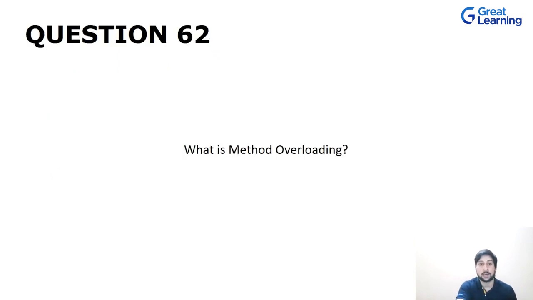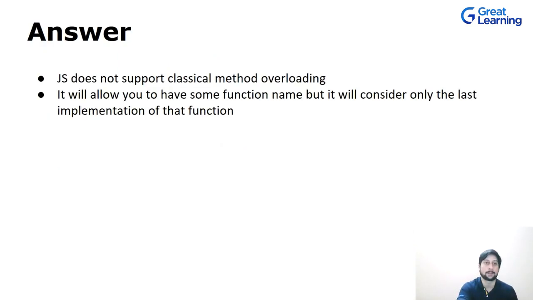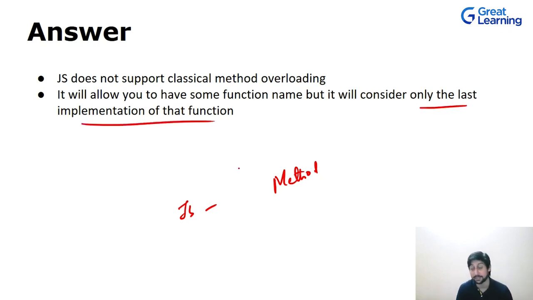Okay. Now let's talk about first, what is method overloading? And this is the question. Okay. So method overloading is nothing but in JavaScript. When we talk about JavaScript, it does not support the classical method overloading. Okay, which is that you will be overloading your methods. It will allow you to have same function name, but it will consider only the last implementation of the functions, which is very tricky and which is not something the classical method overloading will follow.